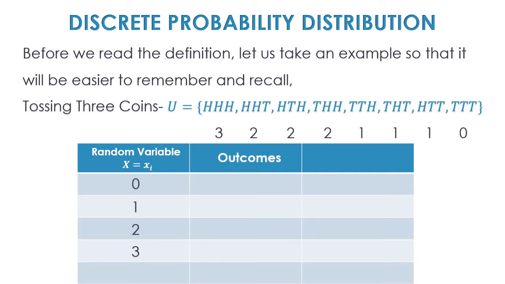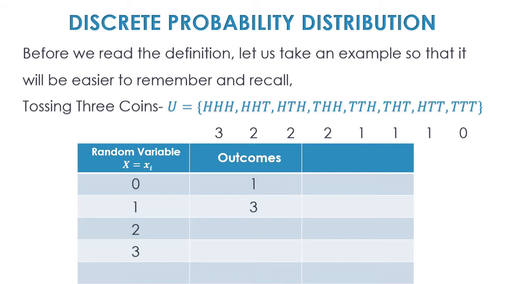Okay. Random variable 0, how many times does it occur in our tossing of three coins? That means how many times do we get 0 heads? That would be one time. So the frequency, this is kind of a frequency for our variable x. So 0 occurs once. Then what about getting one head? How many times do we get a one head? If you see the data, it will seem that okay, that's 3 times. So the frequency for getting one is 3.